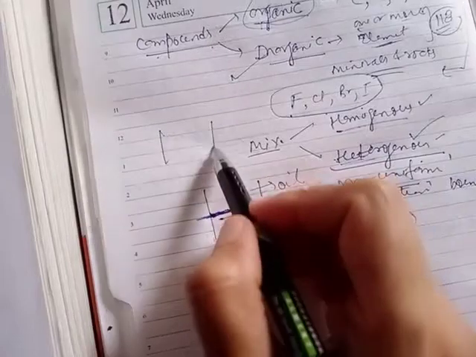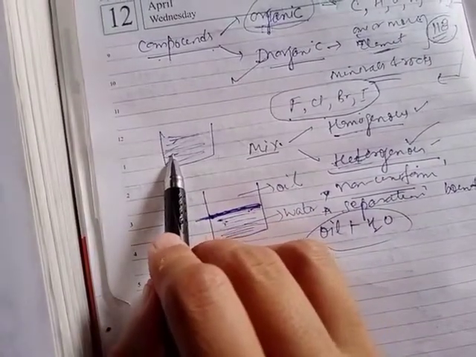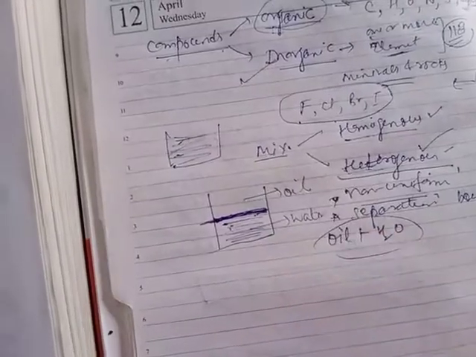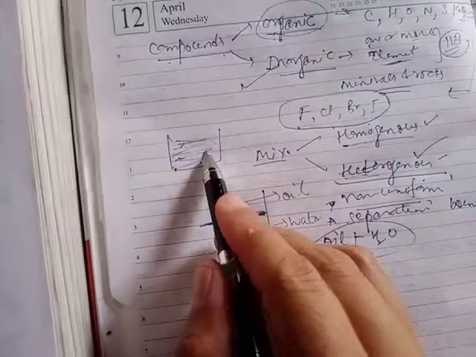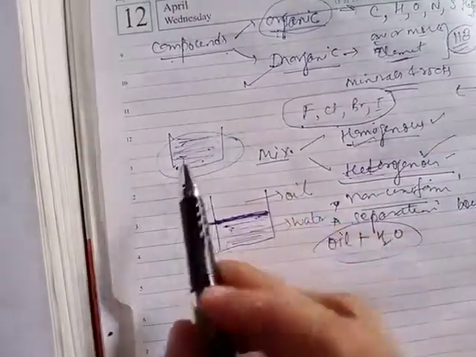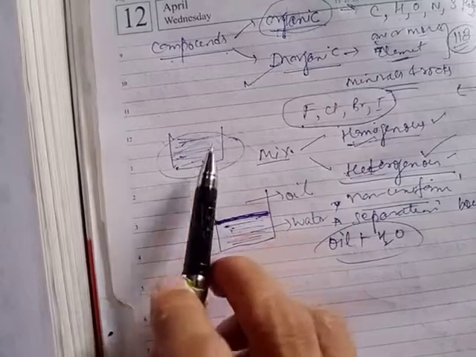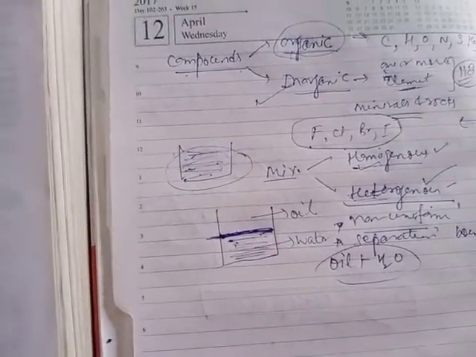Secondly, if we mix salt plus water together, then the complete solute, that is salt, mixes in the solvent, that is water. Therefore, this type of mixture is called homogeneous because the components have uniform composition throughout. There is no separation boundary here. Hence, in this way we can classify matter.